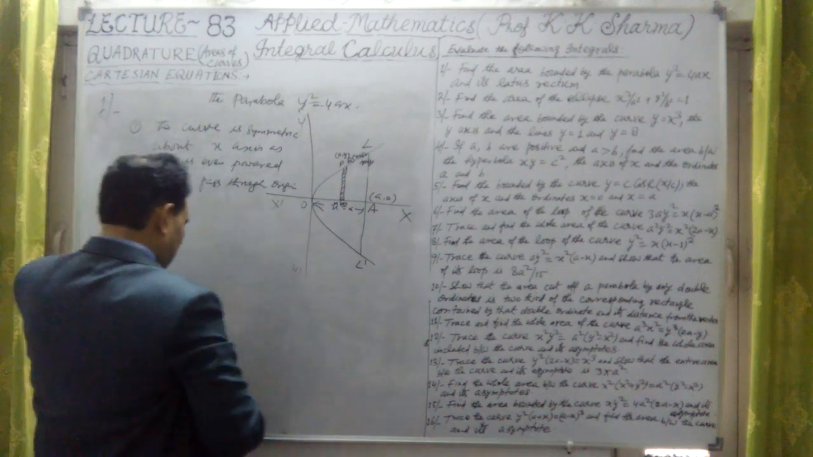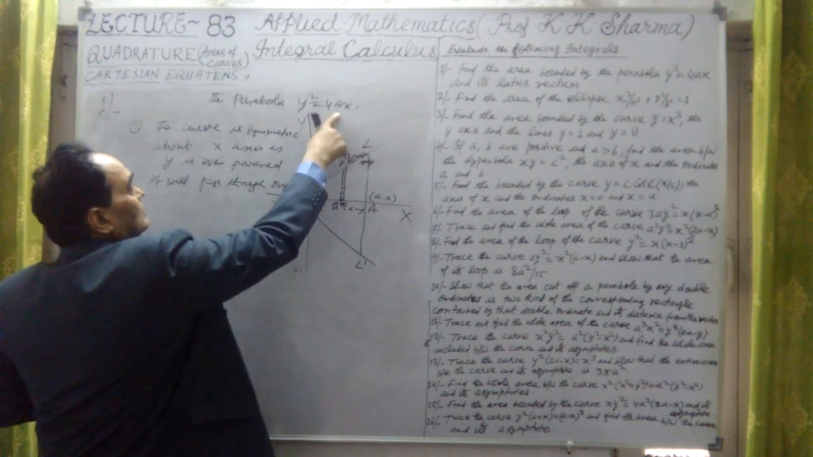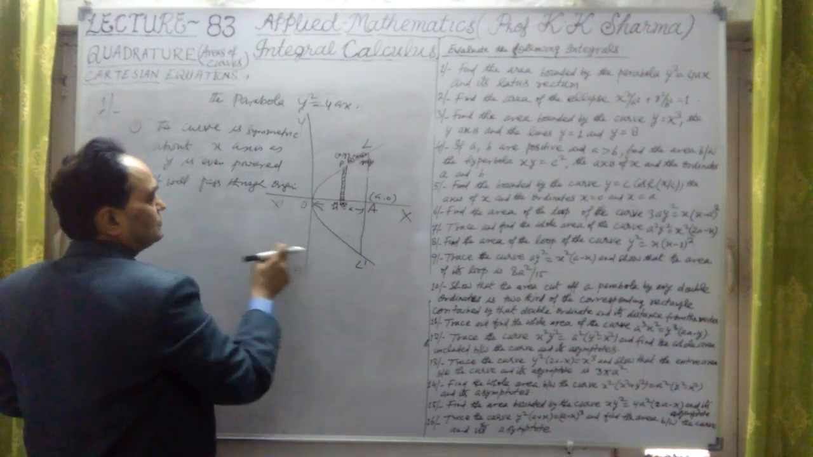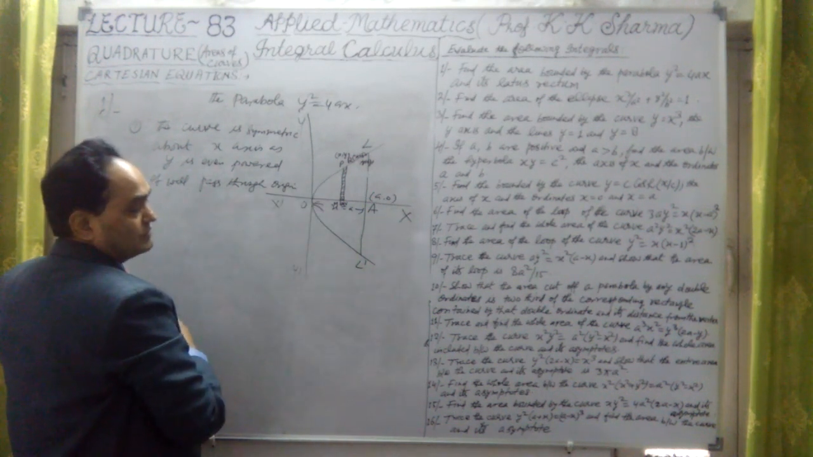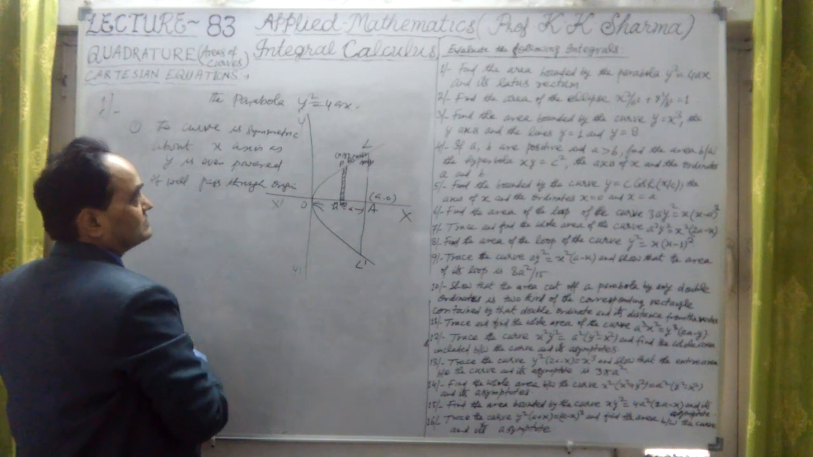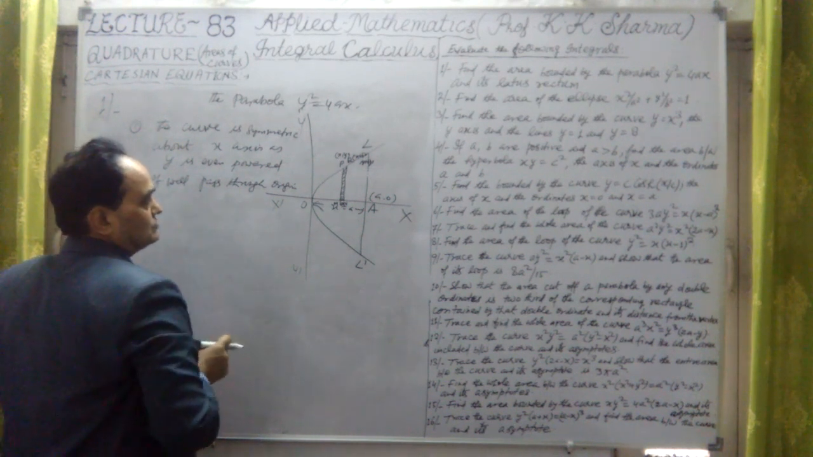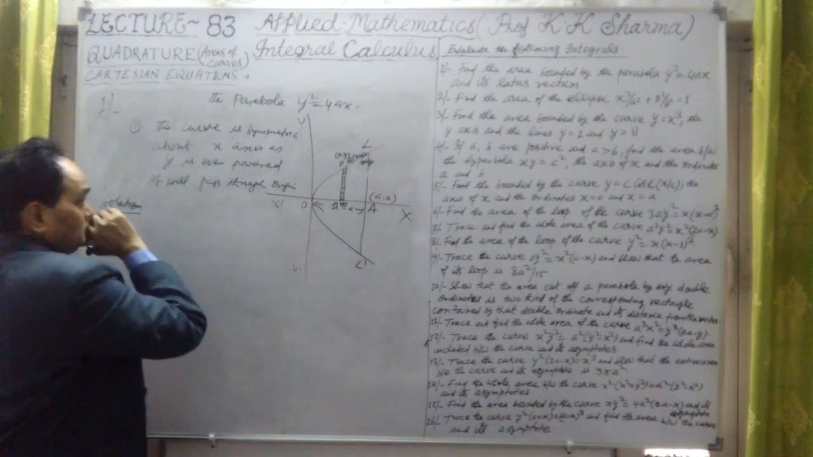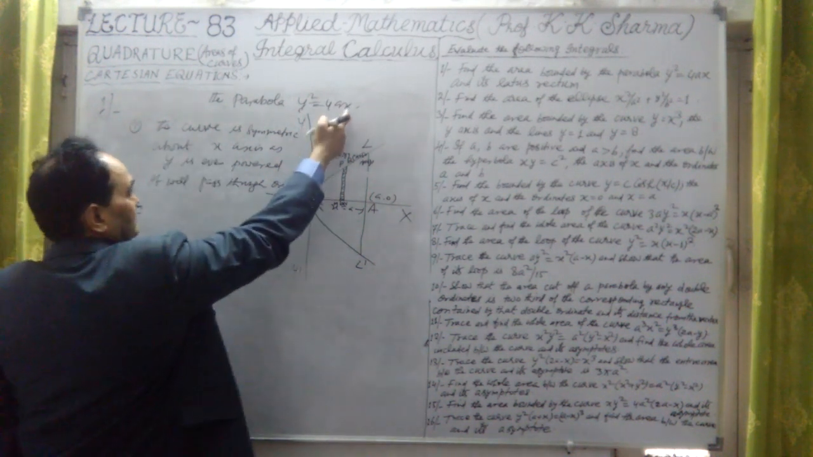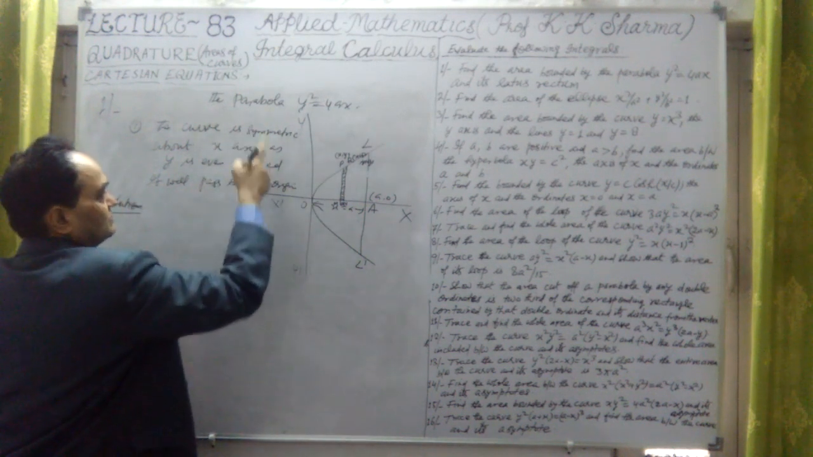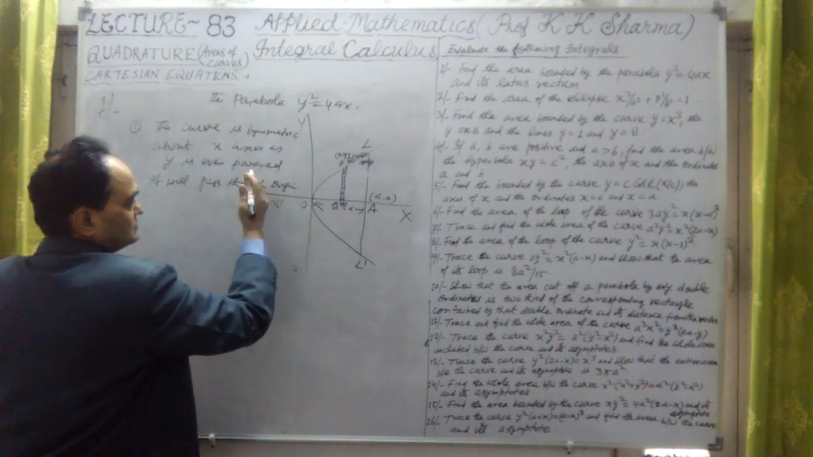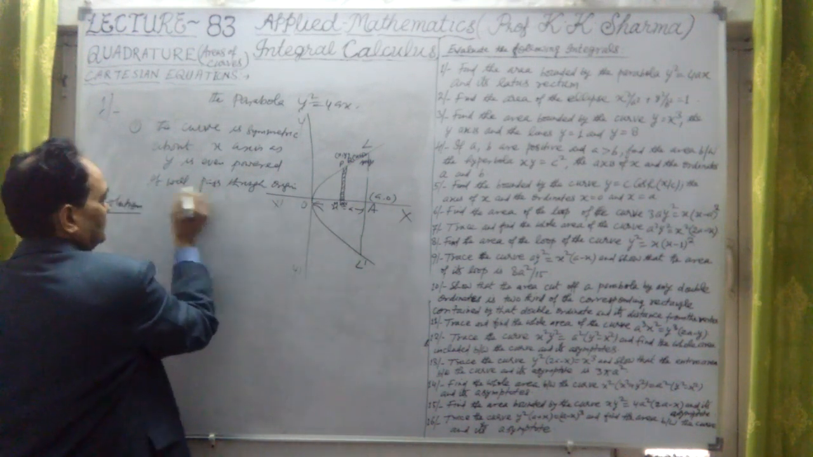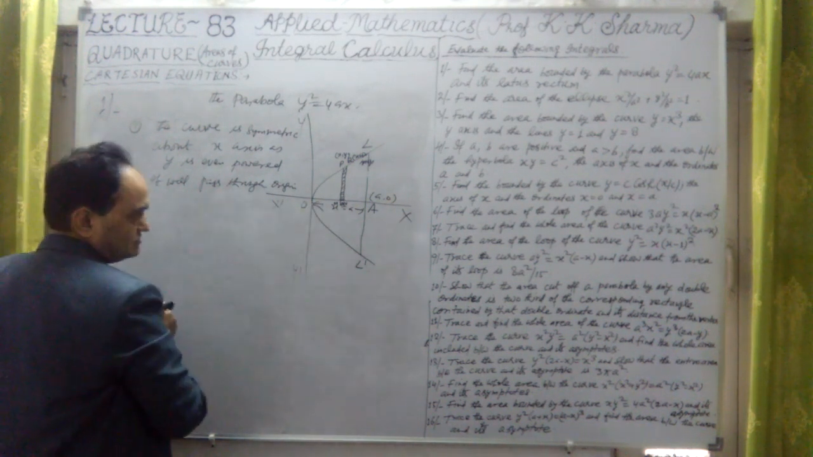Why? If I put 4ax equal to 0, at x equal to 0, y equal to 0, the origin, and the y-axis is the tangent line in this case. So that is the point here. The second point is that for every negative value of x, y square is negative, so the curve will not exist for negative values of x.